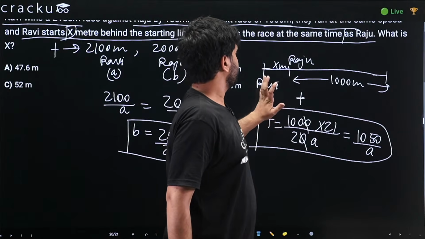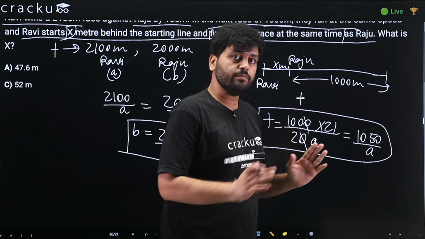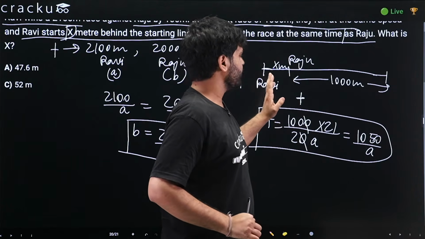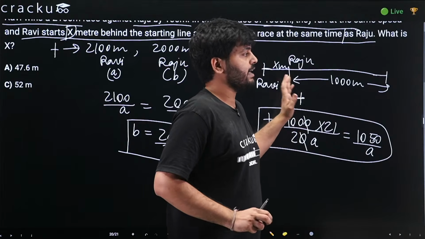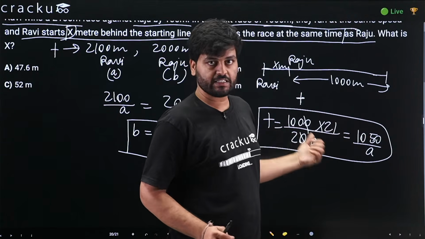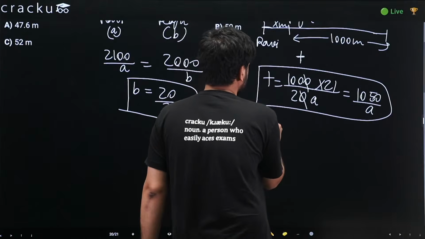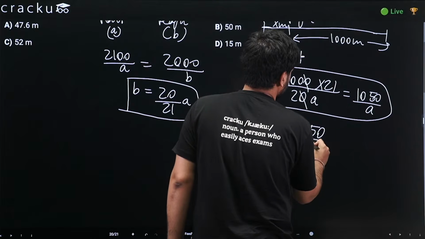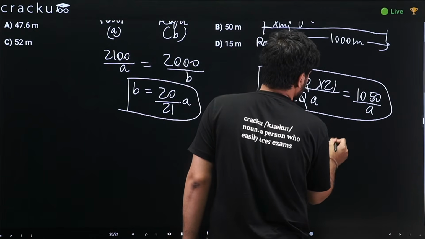Now Ravi also runs for the same time, but he runs some extra. Now if Ravi also runs for the same time, can we calculate his distance? At given time, we know the speed is a. The distance by Ravi would be time into speed a.